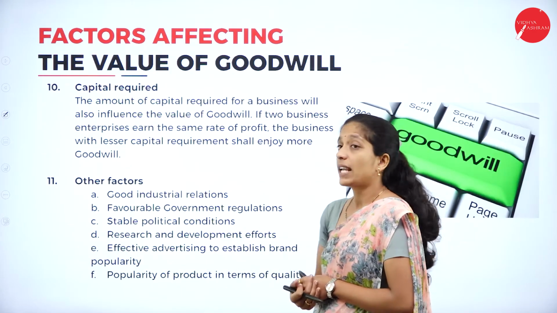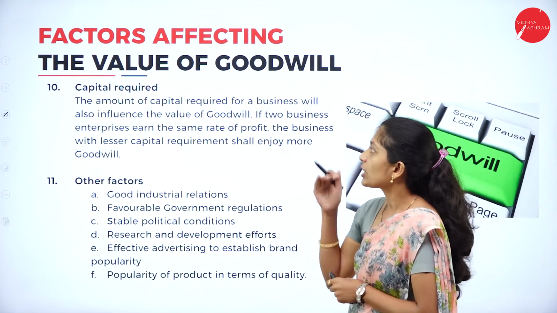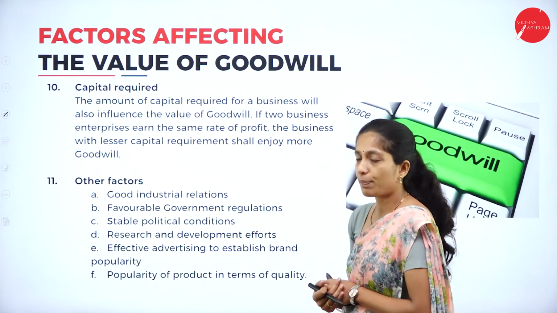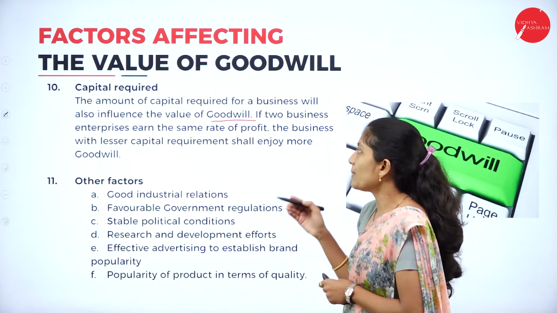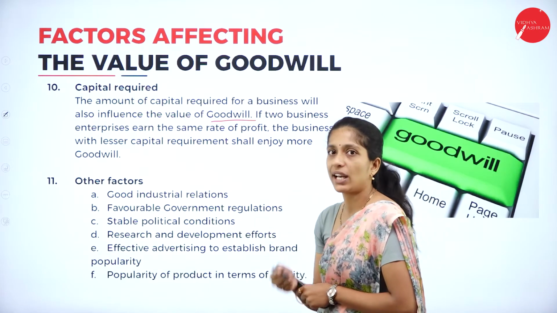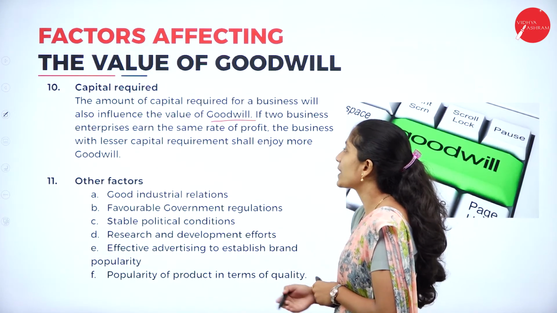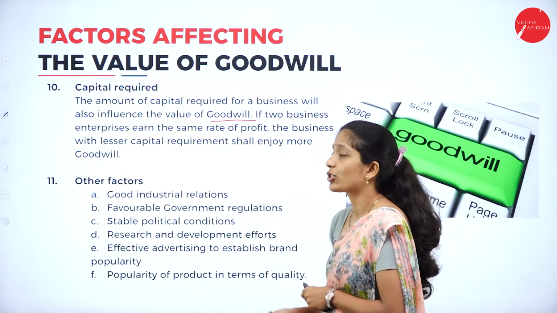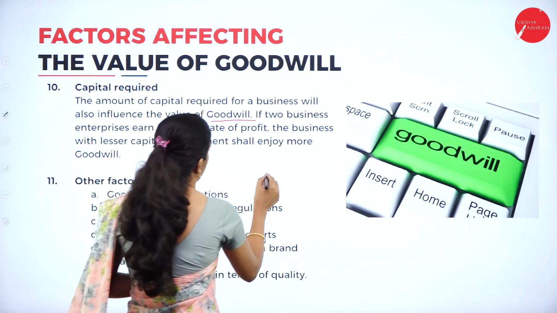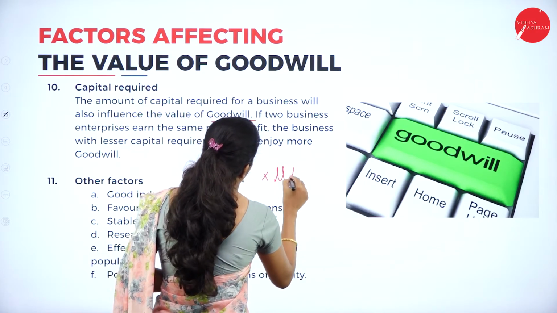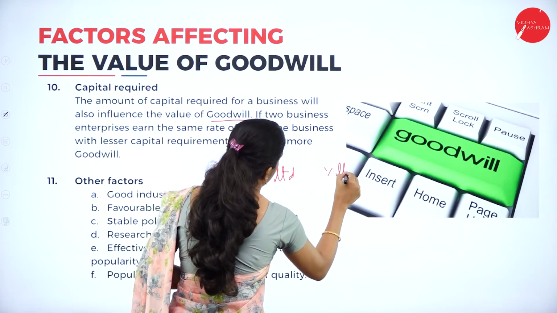And the next point is capital required. The amount of capital required for a business also influences the value of goodwill. If two business enterprises earn the same rate of profit, the business with lesser capital requirement shall enjoy more goodwill. For example, there are two firms like X Limited and Y Limited.